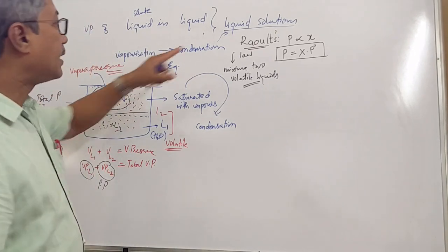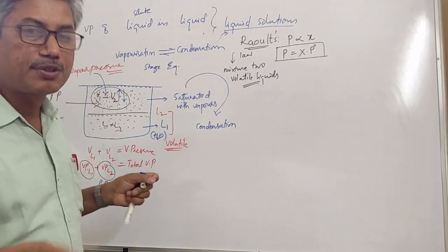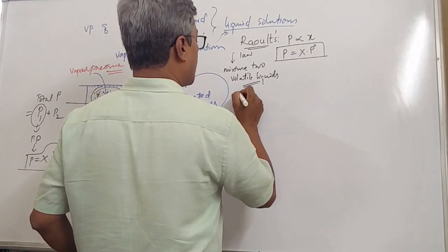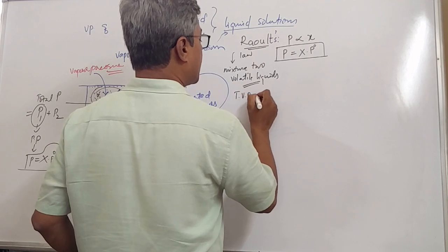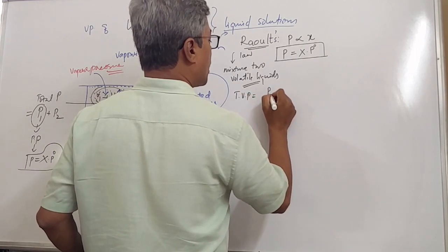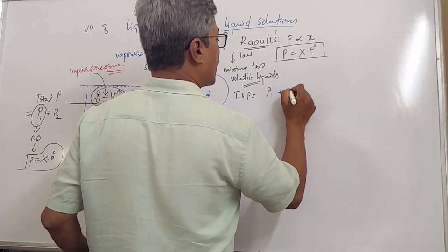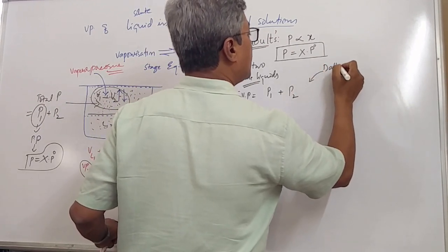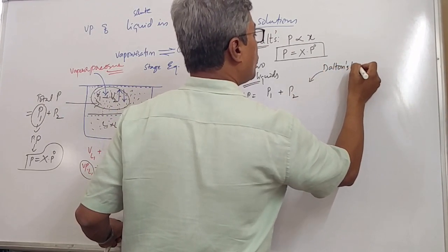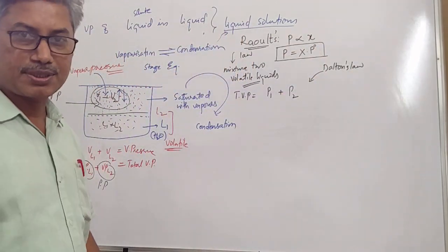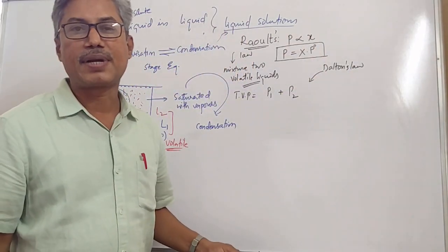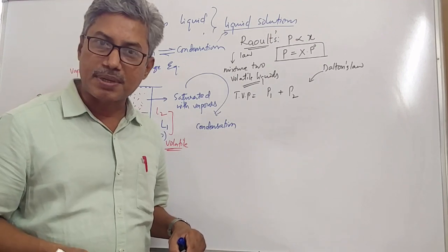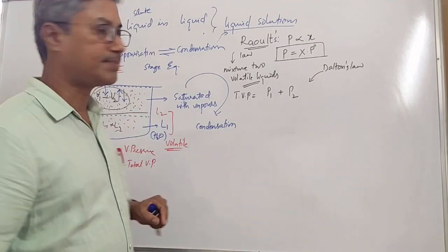Now let us apply Raoult's law for this. Here we have two components. That means total vapor pressure is equal to pressure of one component plus pressure of another component. This is according to Dalton's law of partial pressures. Remember, students, Dalton's law? At a given temperature, the total pressure of the mixture of gases is equal to the sum of the partial pressures of the individual gases. That is Dalton's law.